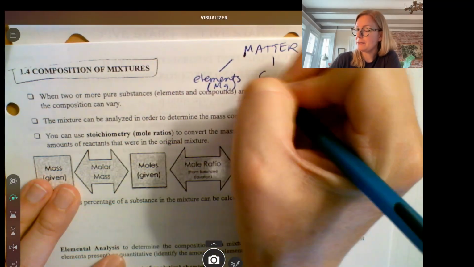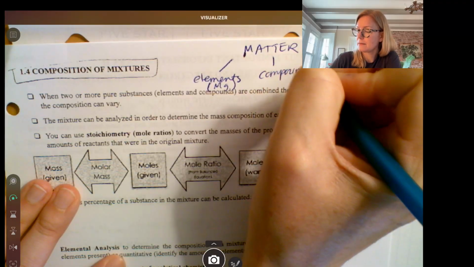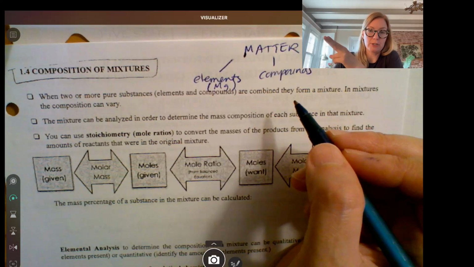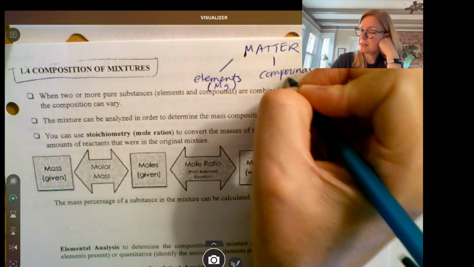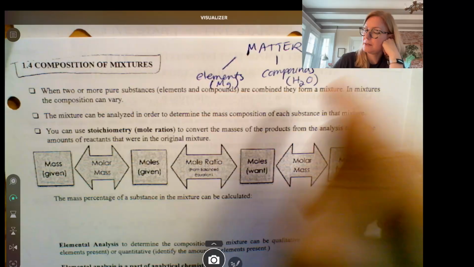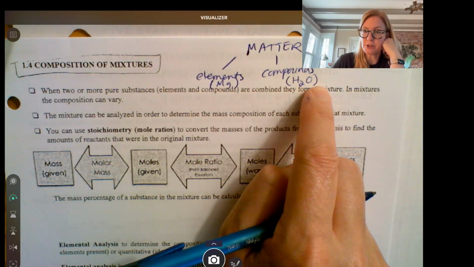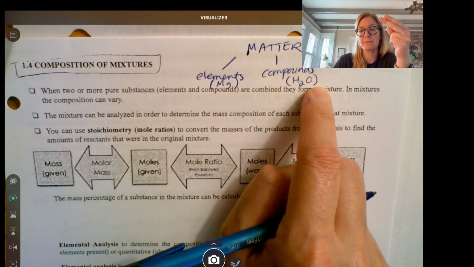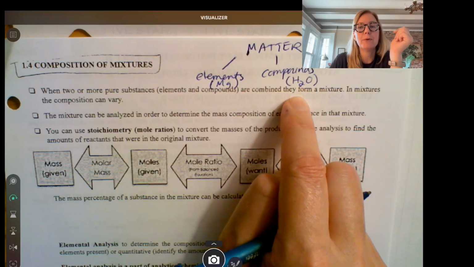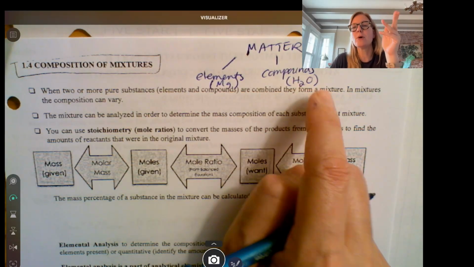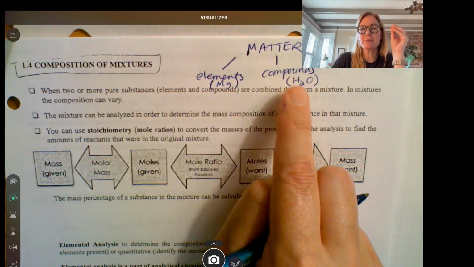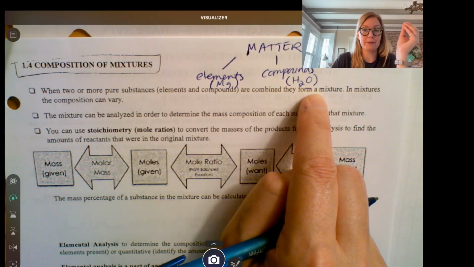Then we have compounds. Compounds are multiple elements bonded together in a fixed ratio, okay? So a compound is something like H2O, okay? 2 hydrogens bonded to 1 oxygen in a fixed ratio, okay? And that ratio doesn't change. You can't have water that's H3O or H4O or H2O2, that's not water, or H2O5. The ratio is always 2 to 1 for a compound, okay?